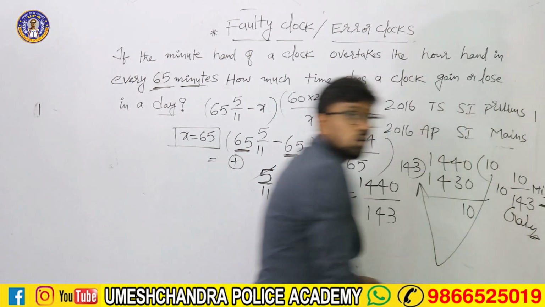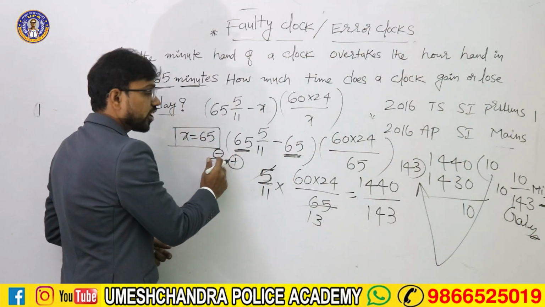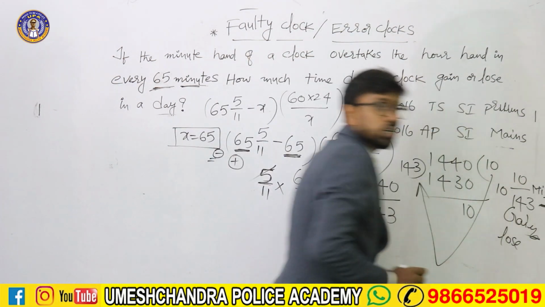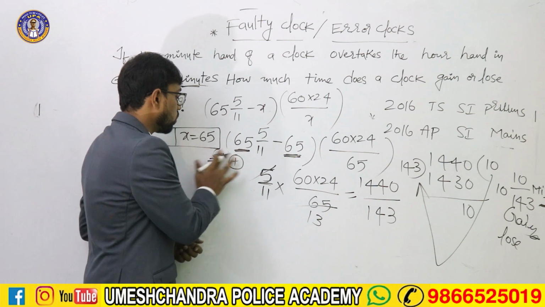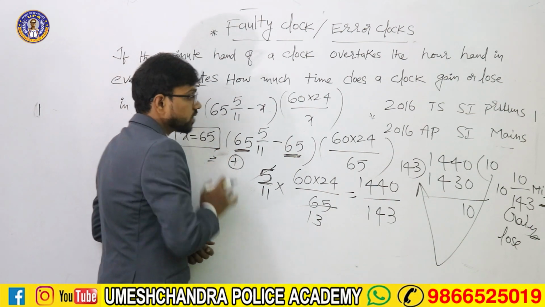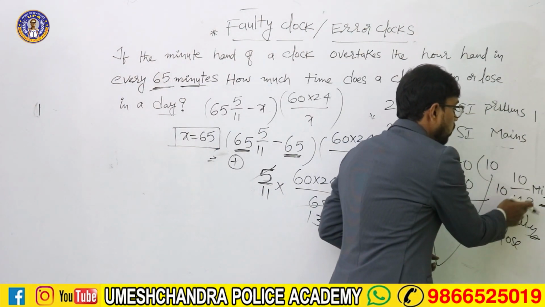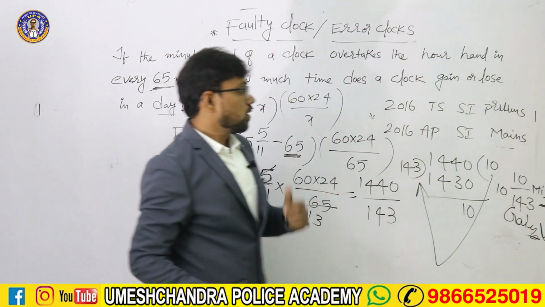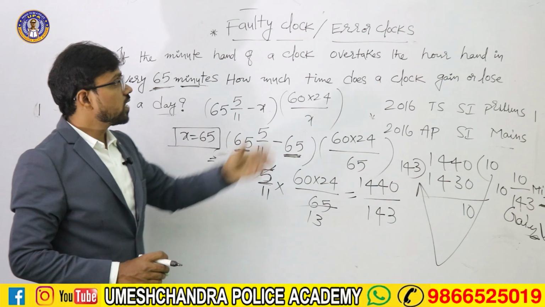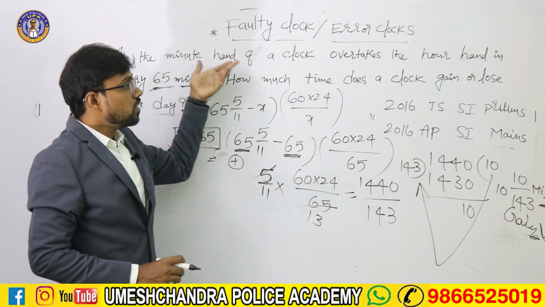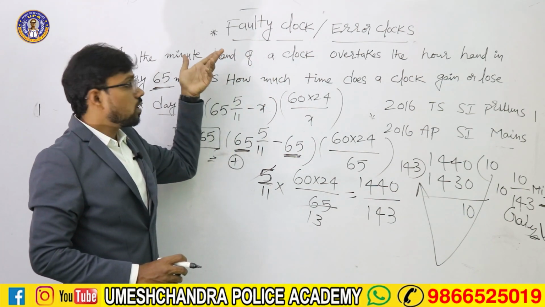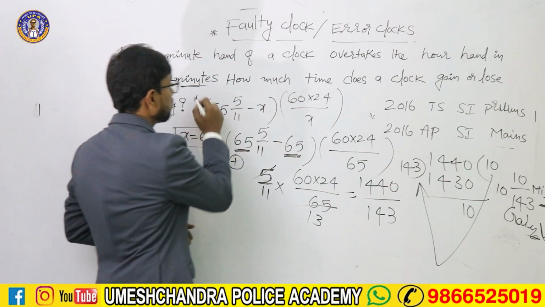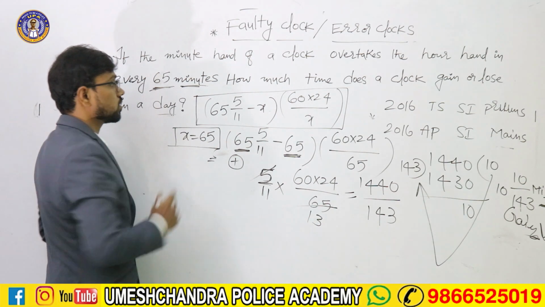If the 5 by 11 value is plus, our answer is gain. If the 5 by 11 value is negative, our answer is loss. In this question 5 by 11 is a positive value, so for this reason our answer is 10 by 143 minutes gaining. So it is a simple way to approach these kind of questions, and this is important for solving the models on the topic of clocks.